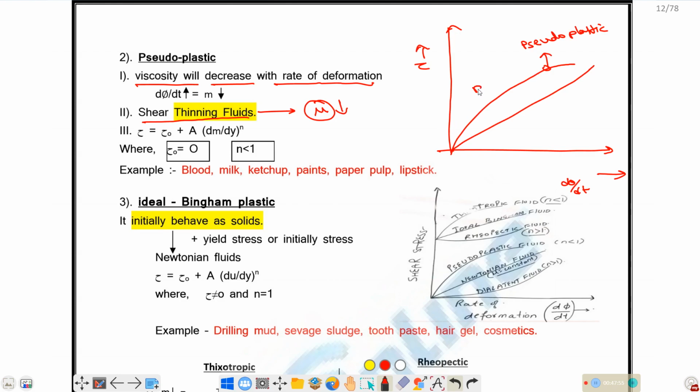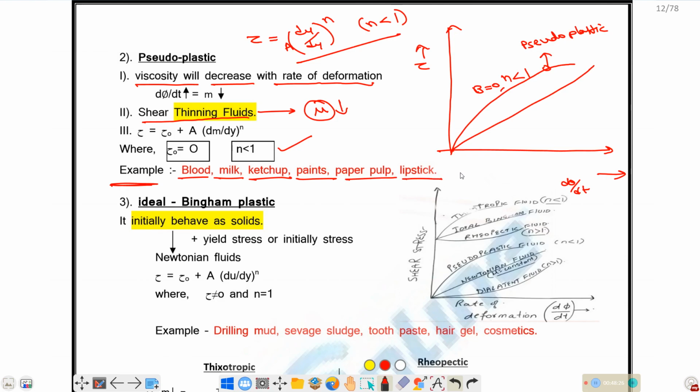So here we have b equals 0 and n less than 1. That is, tau equals a into du by dy whole to the power of n. Here n is less than 1 for pseudoplastic fluids. So it is also known as a shear thinning fluid. Apparent viscosity will decrease with respect to rate of deformation. Why? Because the slope is decreasing. Next, b is 0 and n is less than 1. Examples are very important: blood, milk, ketchup, paints, paper pulp, lipstick. All these examples come under pseudoplastic.